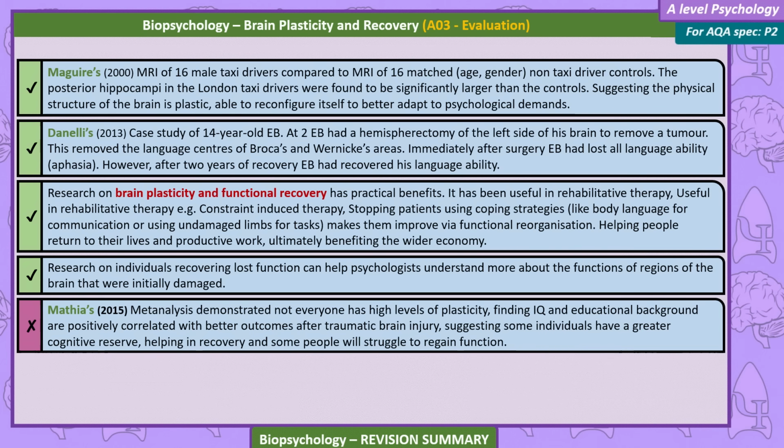Matthias, 2015. A meta-analysis demonstrated that not everyone has high levels of plasticity, finding IQ and educational background are positively correlated with better outcomes after traumatic brain injury, suggesting some individuals have a greater cognitive reserve, helping in recovery, and some people will struggle to regain function.